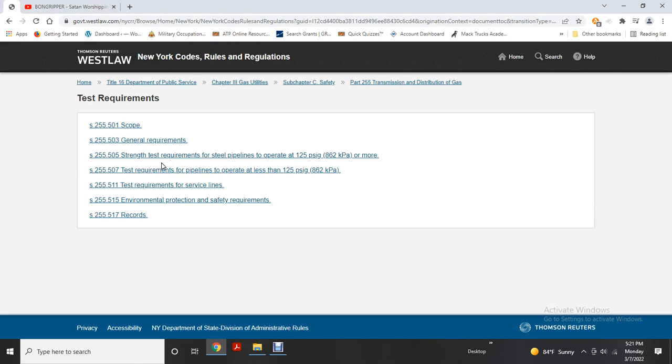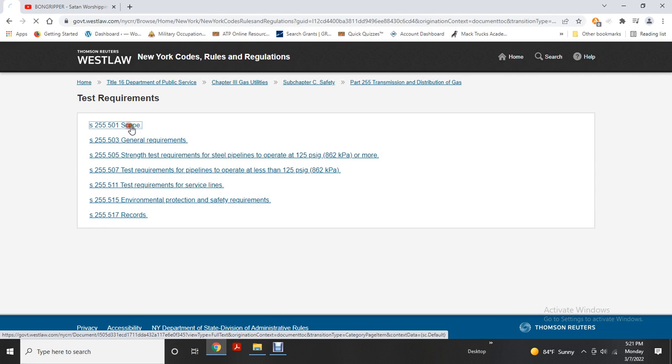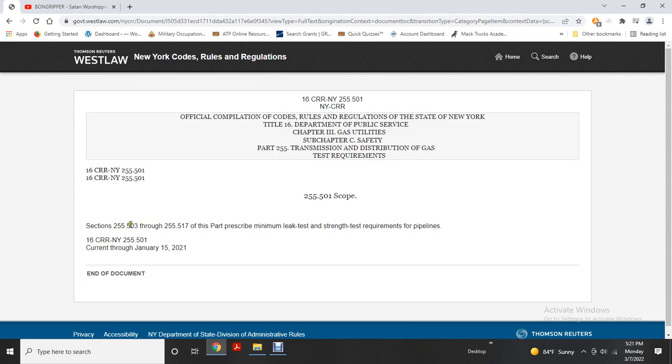Alright, test requirements, New York Code of Rules and Regulations, gas utilities, scope 501. This section, 255.503 to 255.517 of this part, prescribes minimum leak test and strength test requirements for pipelines.